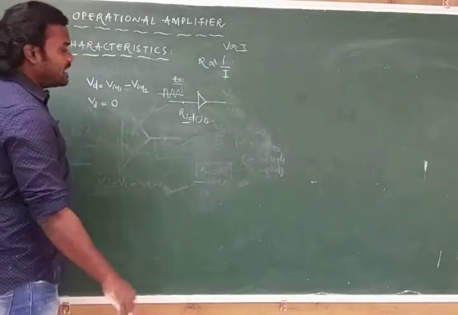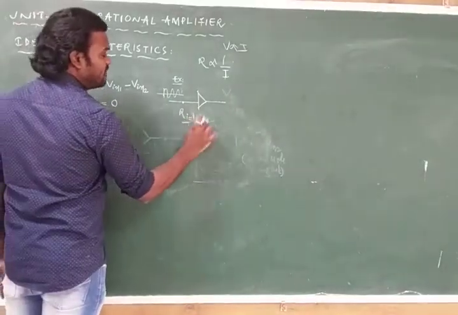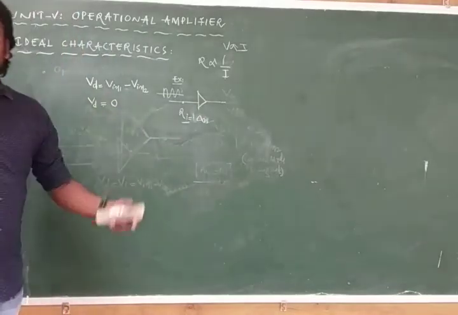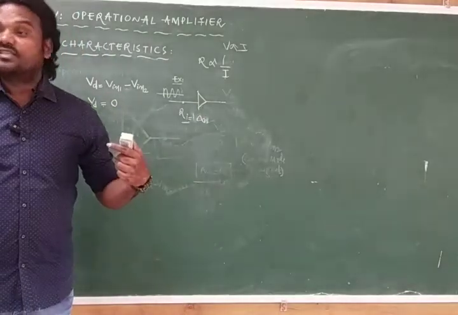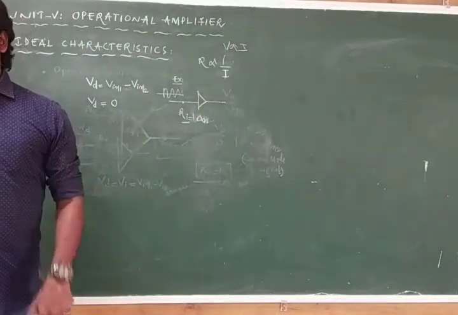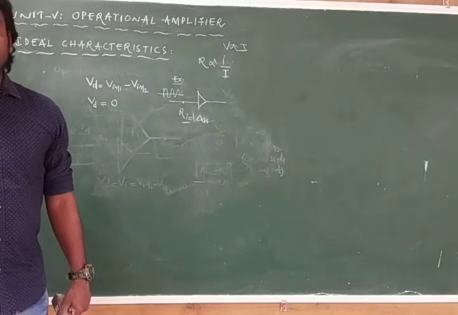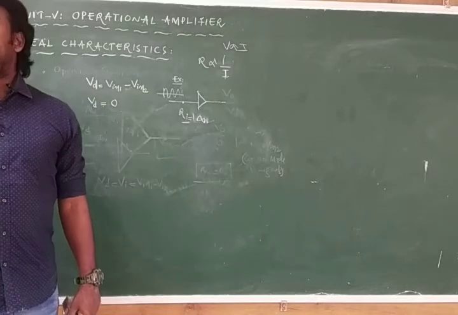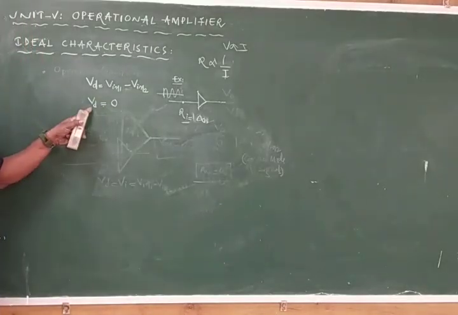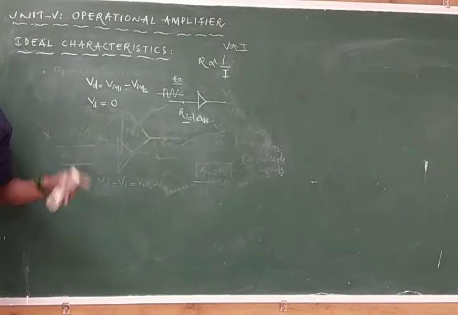But here the resistance is infinity. What amount of current can it allow? 0 current will be allowed, which means it won't accept any signal, because Vd is equal to 0.